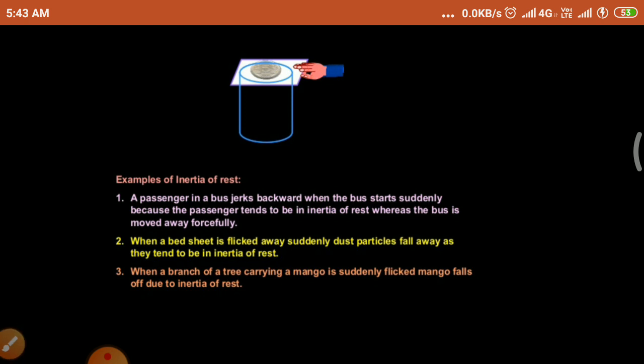And also, when a carpet is flicked away, suddenly the dust particles fall away as they tend to be in inertia of rest. That means if a body is at rest, it likes to be at rest. If a body is in motion, it likes to be in motion. So that is called inertia.